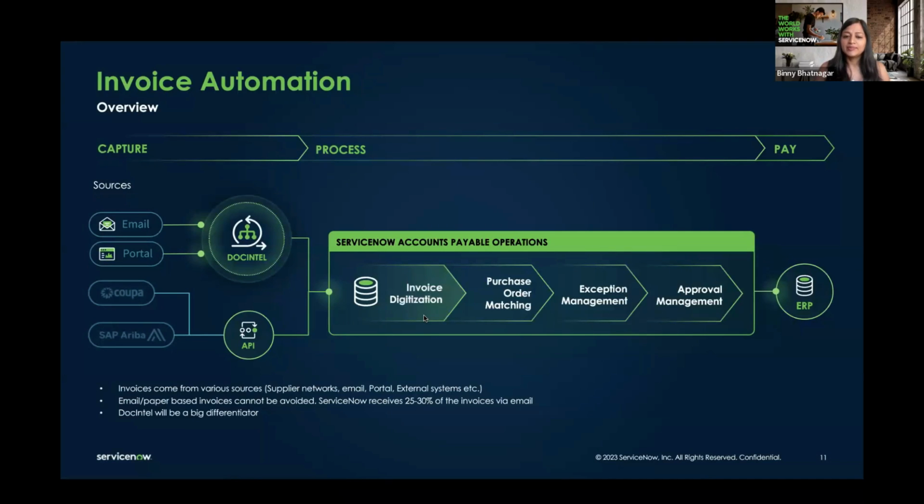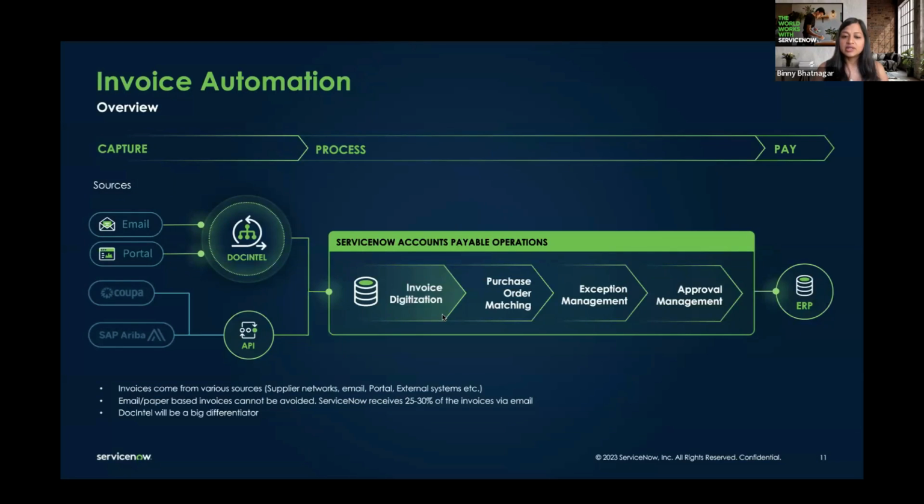As soon as that happens, a case gets created. So every invoice that gets processed is a case. Every inquiry is a case. So it's all case management, which gives you out of the box visibility, transparency on how your invoice is getting processed, who's approving it, if there are any questions, critical questions, etc.